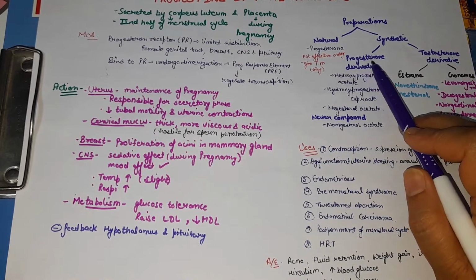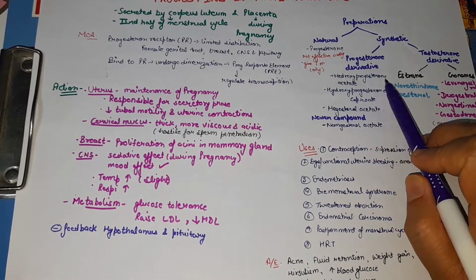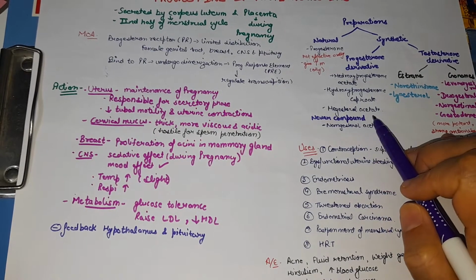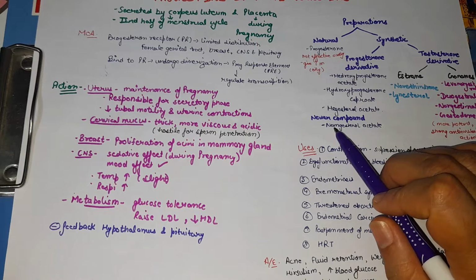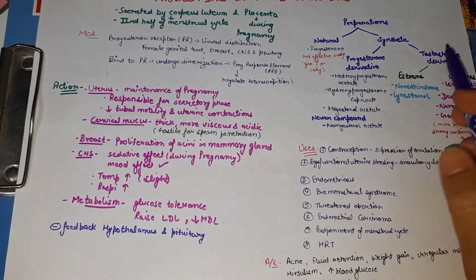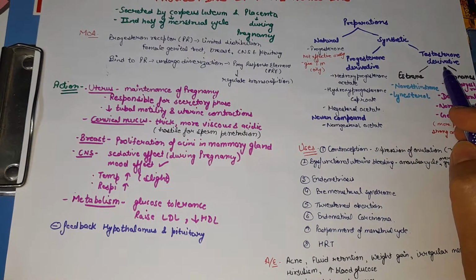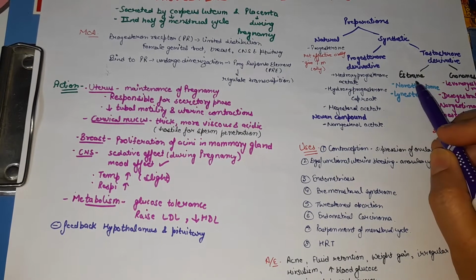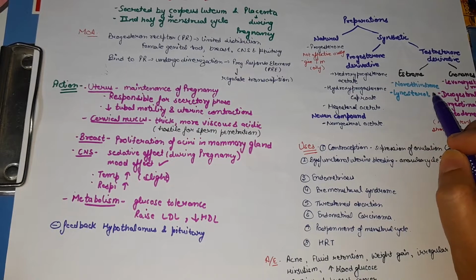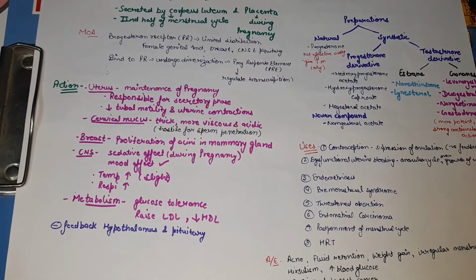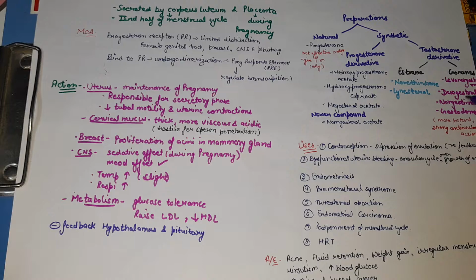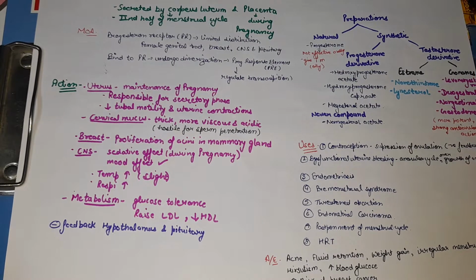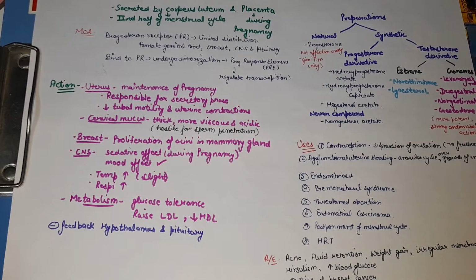The preparations of progesterone derivatives are medroxyprogesterone acetate, hydroxyprogesterone caproate, megestrol acetate, and a newer compound is nomegestrol acetate. The testosterone derivatives are also divided, on their chemical structure, into the estranes and gonanes. Estrane preparations are norethindrone and lynestrenol, and gonane preparations are levonorgestrel, desogestrel, norgestimate, and gestodene. These gonanes are more potent and they have strong anti-ovulatory action.